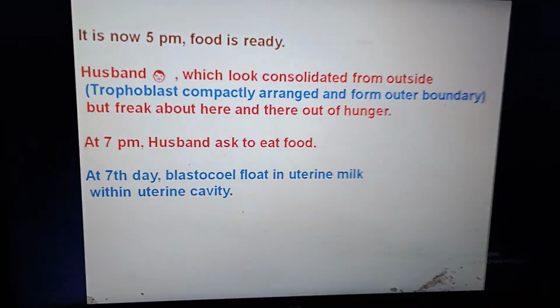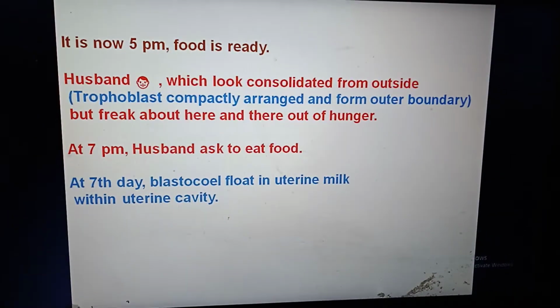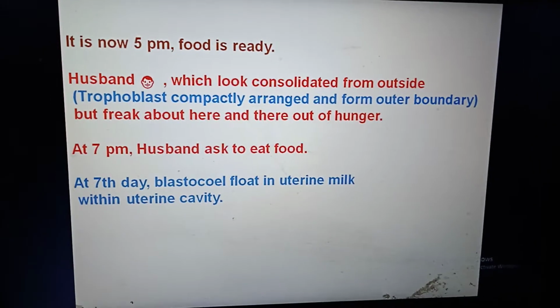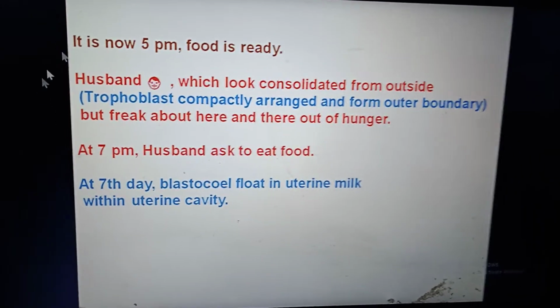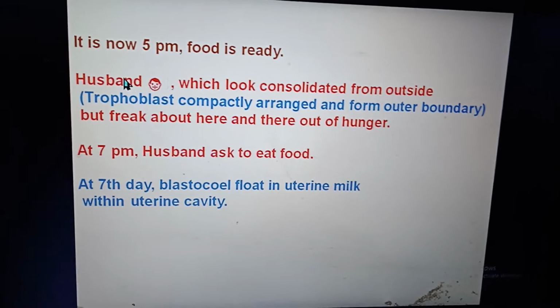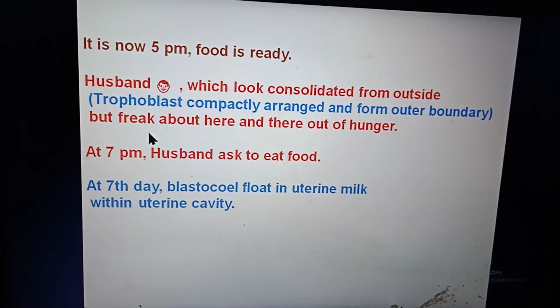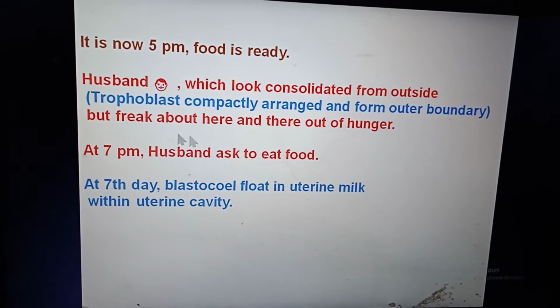It is now 5 p.m. We have seen that at 3 p.m. the veggies had been cut. Now it is 5 p.m., and the food is ready. And the husband, who looks consolidated from outside, but freaks out here and there out of hunger.